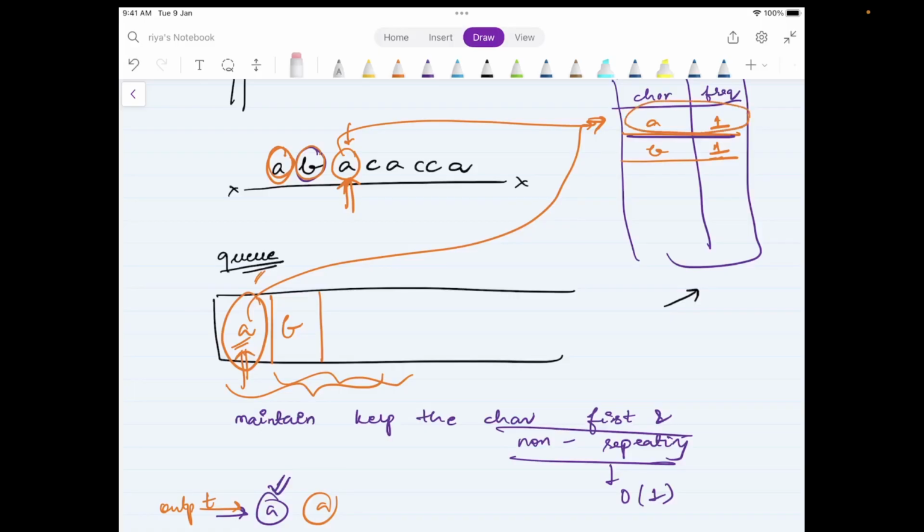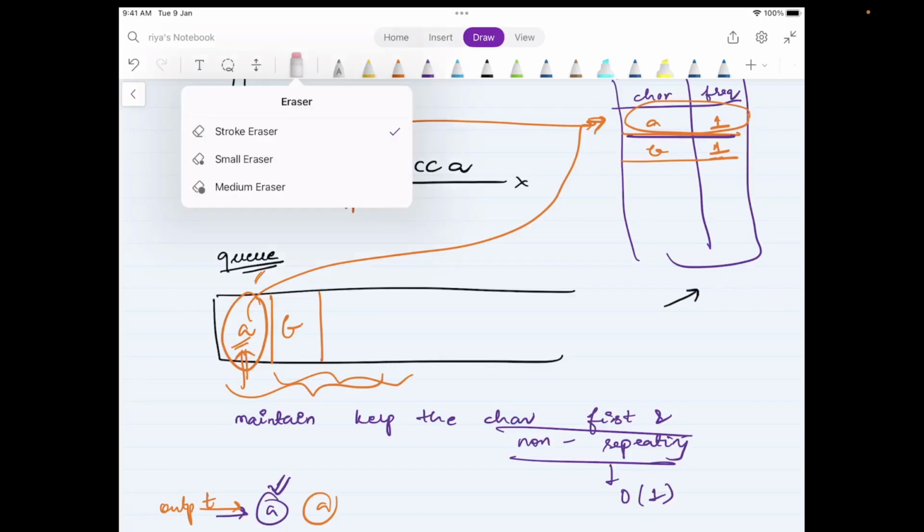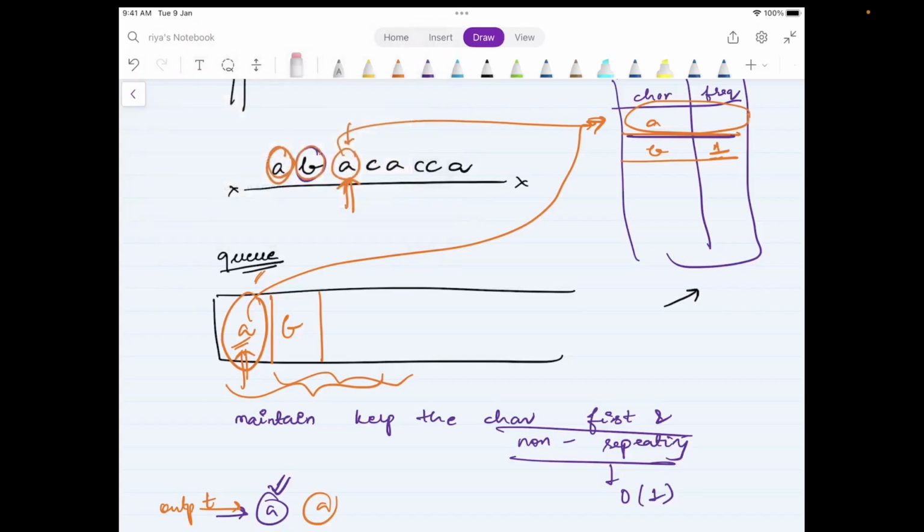So there is no point of adding it to the queue, right? Because it could never be my final answer. So I will not add this in the queue, because the character is not non-repeating. I will just update this in the hash map with the value 2. But still, I have to give the answer for this string, right?